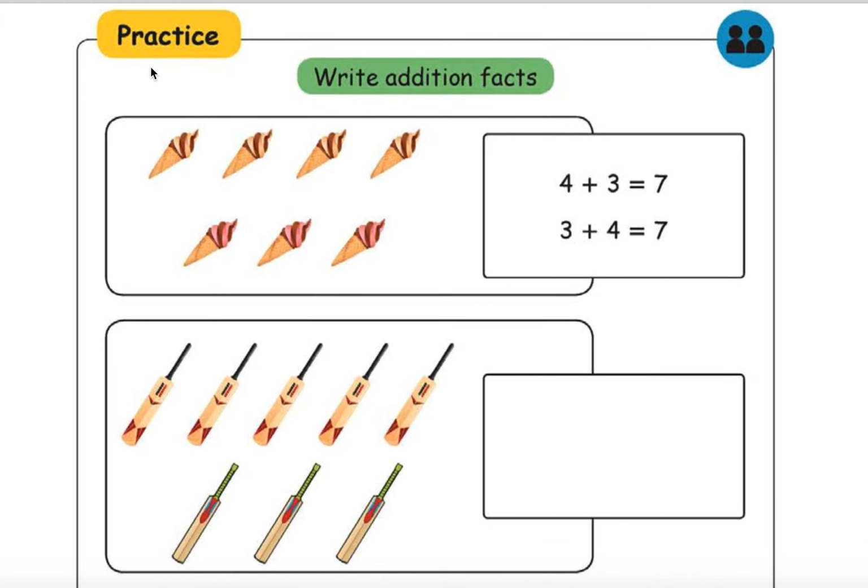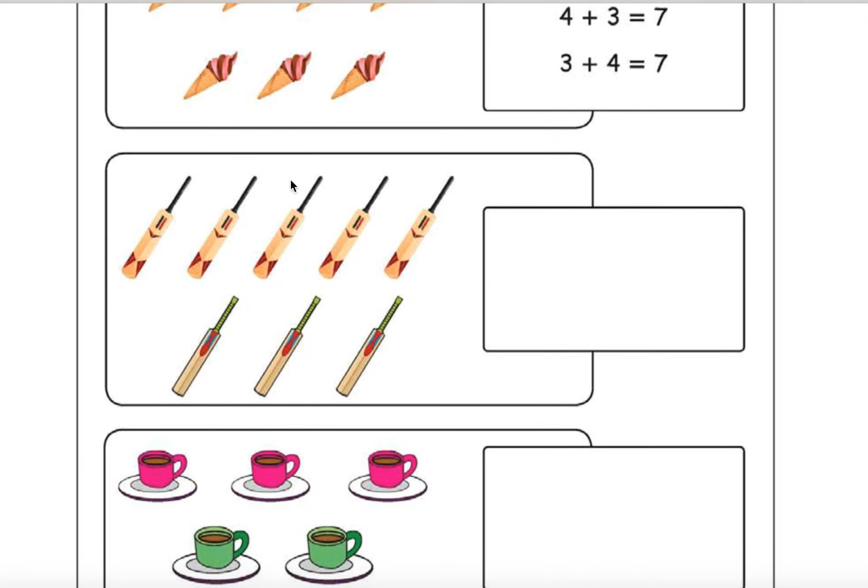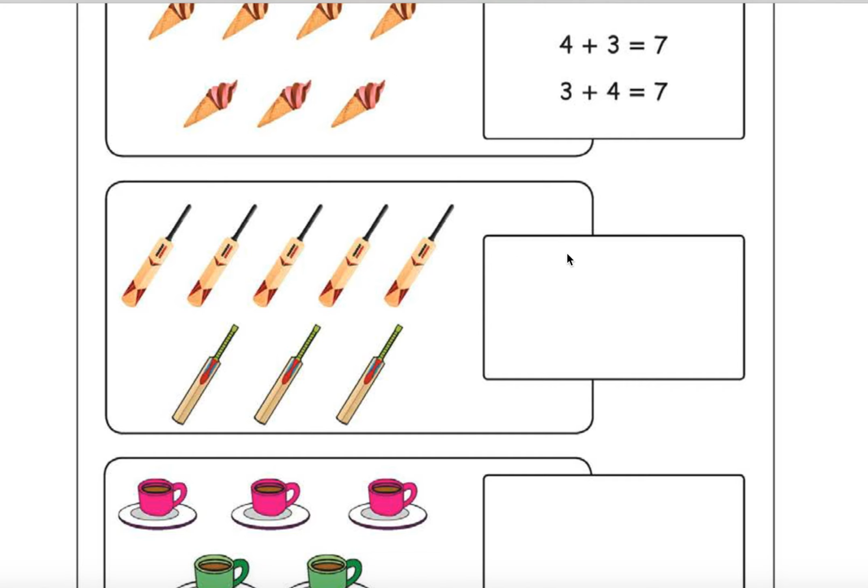Let's practice again. Write addition facts. 4 plus 3. See, 1, 2, 3, 4, 5, 6, 7. 4 plus 3, 7. Or you can also write it as 3 plus 4, 7. Right? If you count it from here, 3, 4, 5, 6, 7. Similarly, you have to write here now. 1, 2, 3, 4, 5, right? 5 plus 3, 8, or otherwise 3 plus 5, 8.